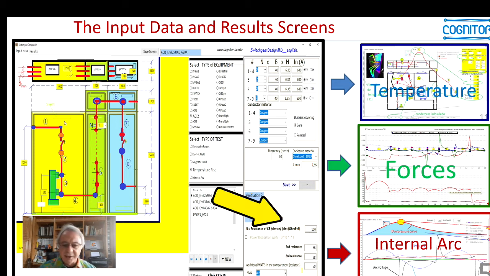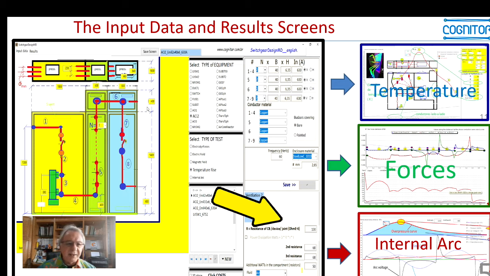The most important thing for temperature rise, usually, is the resistance of the main switchgear, of the circuit breaker, of the switches and so on. You can put these values here to represent exactly what would appear in the test.